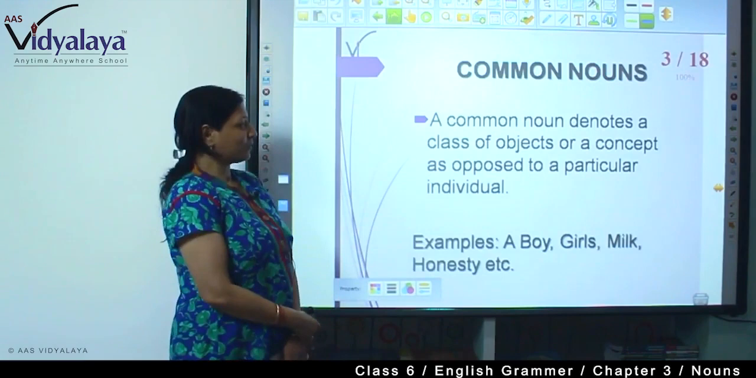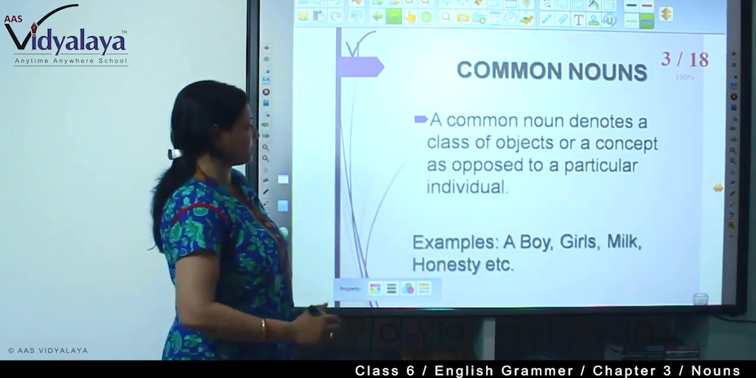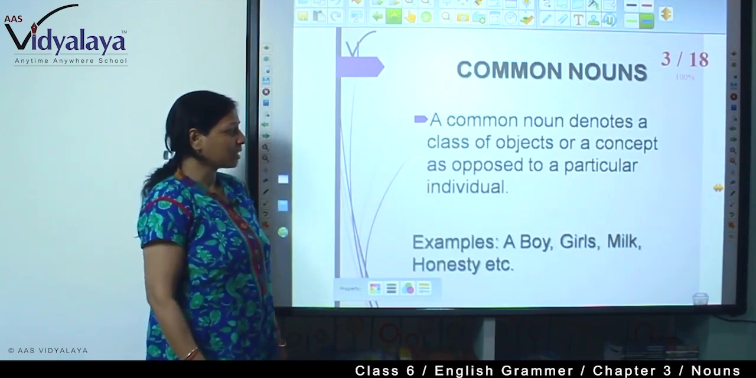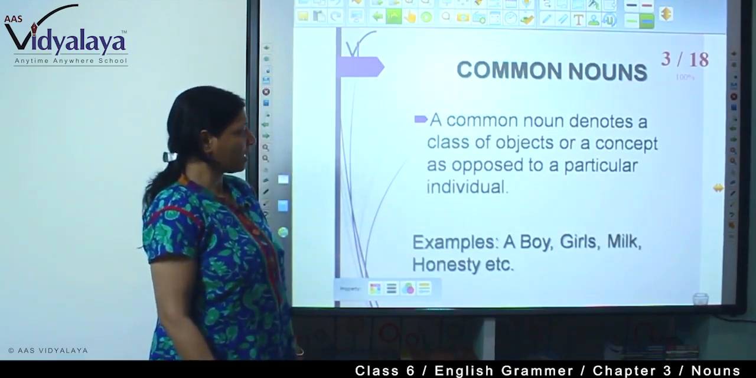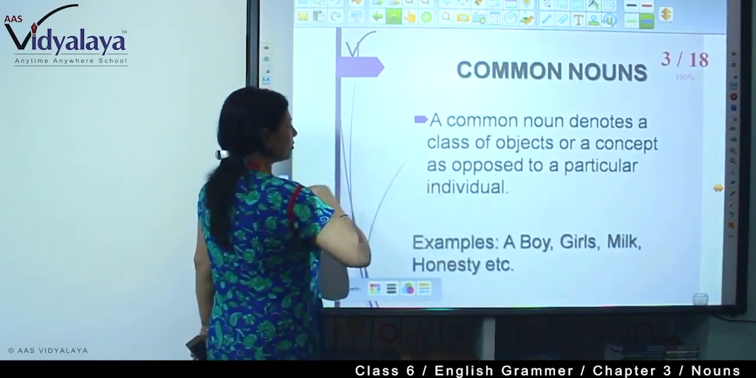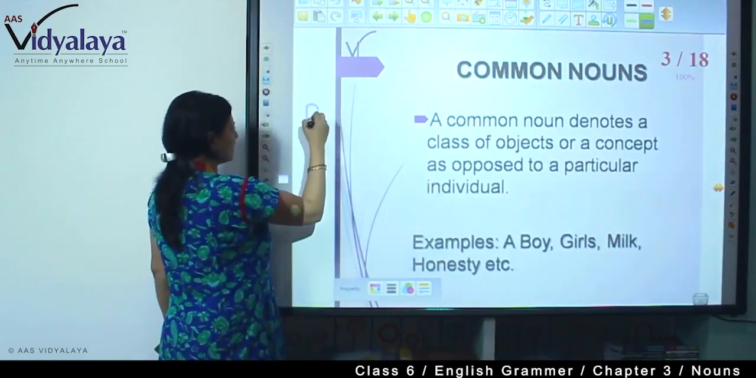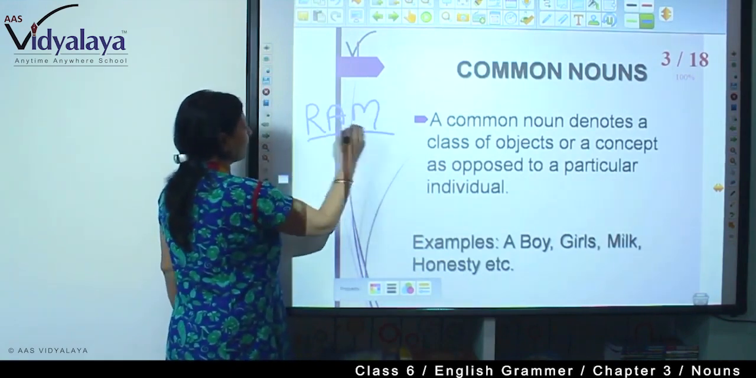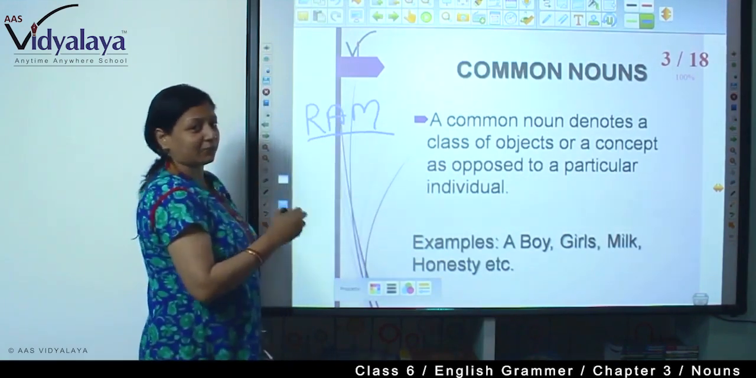What are the common nouns? First, we will do the definition. A common noun denotes a class of objects or a concept as opposed to a particular individual. For example, suppose there is an individual, its name is Ram. So Ram is a particular individual.